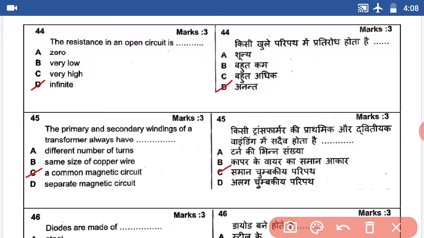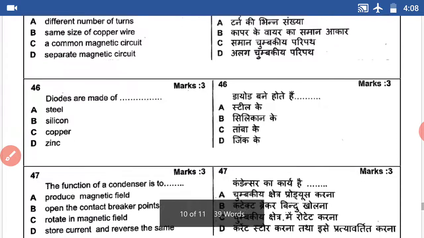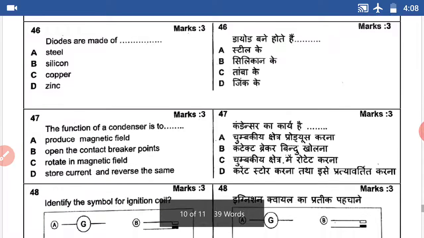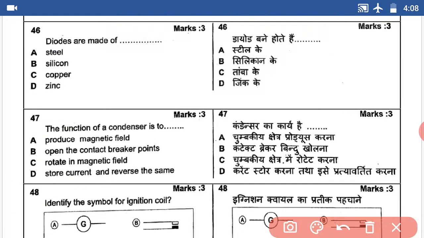Question number 46. Diodes are made of dash. The answer is silicon. Answer B, silicon.